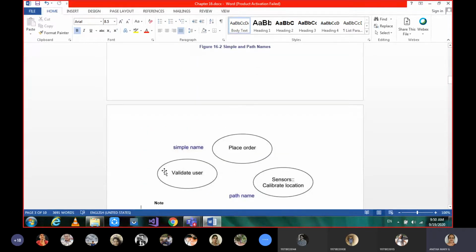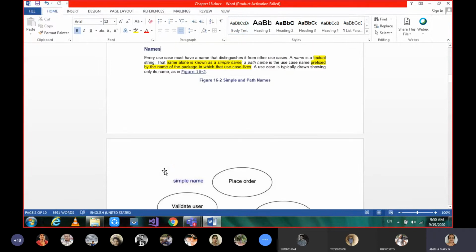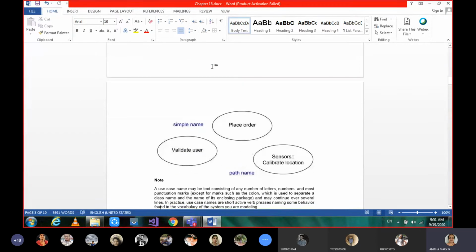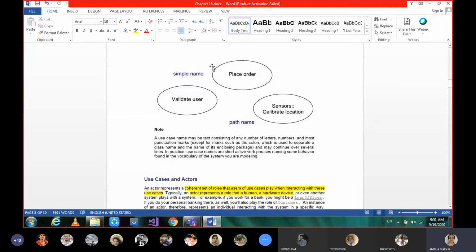Under terminology, the first one is names. As we had names for the other basic building blocks, similarly for use cases also we need to give a name. Why do we need to give a name? In order to distinguish it from the other use cases, in order to uniquely identify it. A name can be a textual string, and names can be given in two forms, if you remember. What is that? Simple name and path name. A simple name is just a string, whereas a path name is preceded by its package, where exactly it lives. So here, place order, validate user.